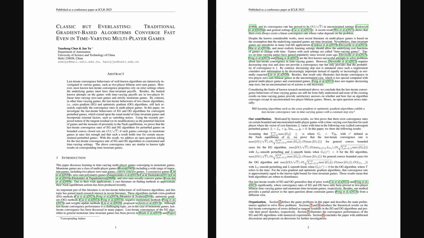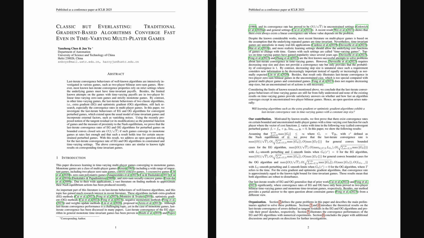We're looking at an ICLR conference paper published just over 3 months ago, titled Classic but Everlasting: Traditional Gradient-Based Algorithms Converge Fast, Even in Time-Varying Multiplayer Games. This paper explores how two classic algorithms, extra gradient, or EG, and optimistic gradient, or OG, cope when game rules change over time. These are gradient-based algorithms, methods using directional cues to find good solutions.